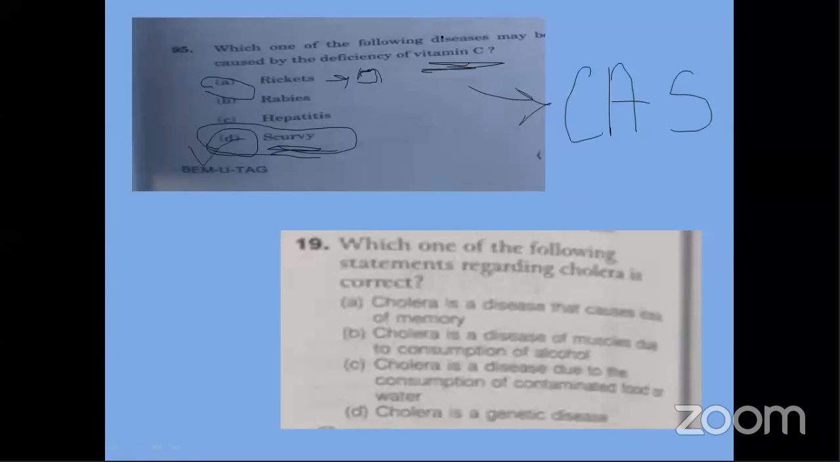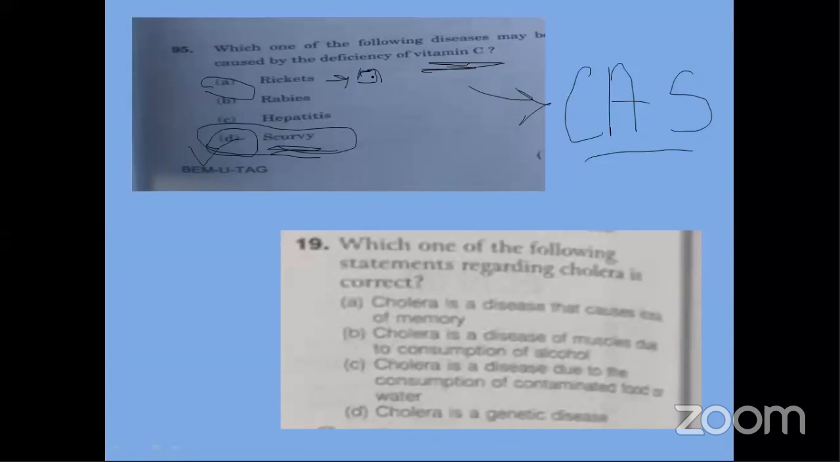Which one of the following diseases may be caused by the deficiency of vitamin C? The code word we made for C was CAS. C for vitamin C, A for ascorbic acid, S for scurvy. What happens in it? Bleeding of gums, falling of teeth, that is mostly related with scurvy. Rickets is related to vitamin D. Rabies has to do with dogs. Hepatitis has nothing to do with vitamin deficiency. So the correct answer is scurvy. Okay, we go to the next question. Did you understand this question? The scurvy one.